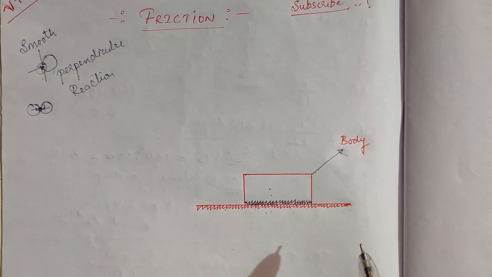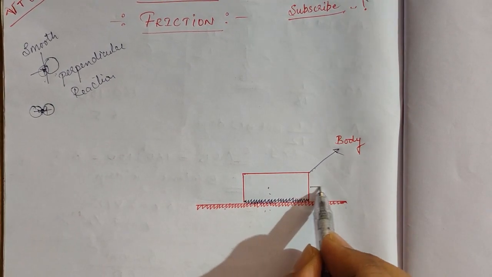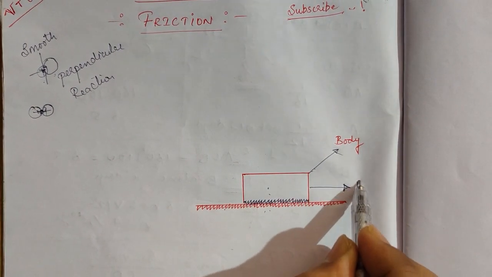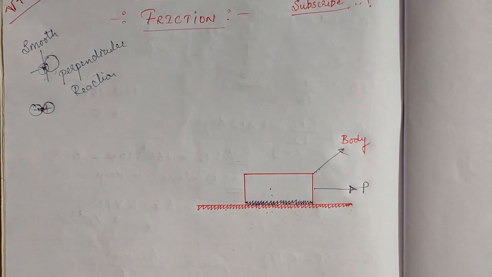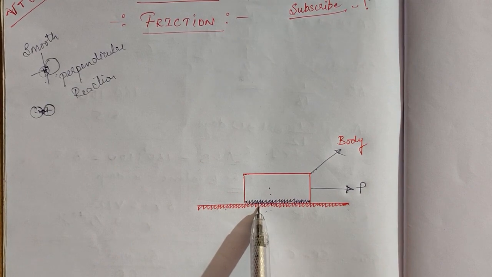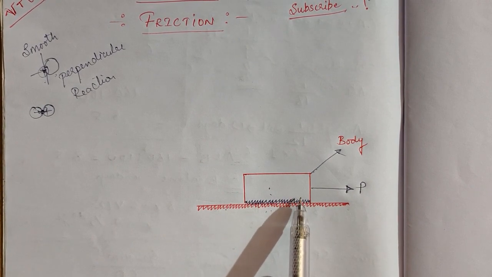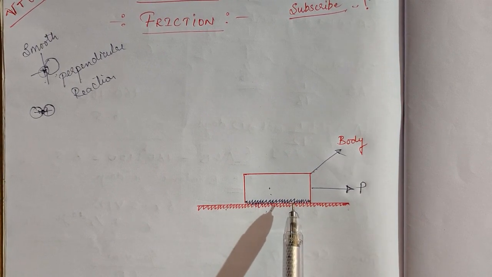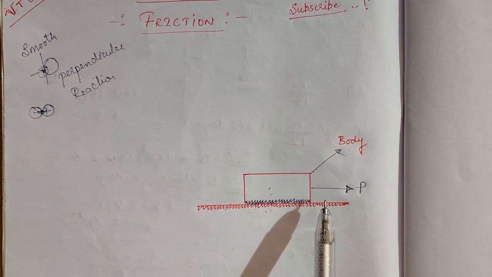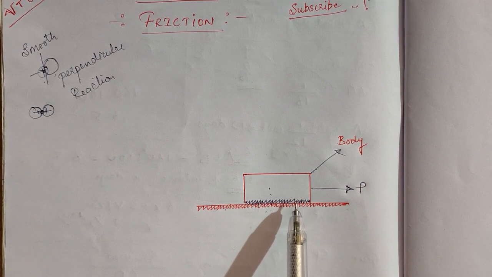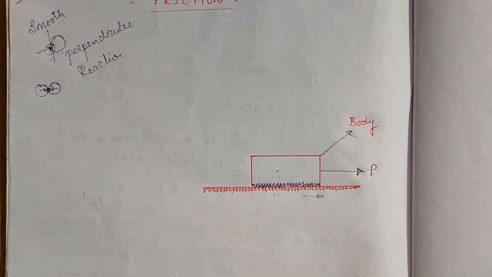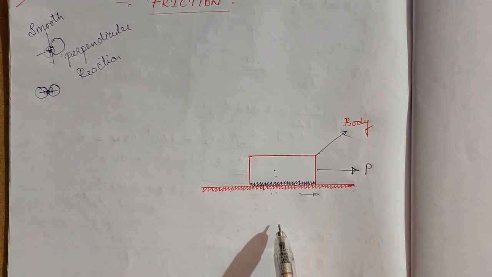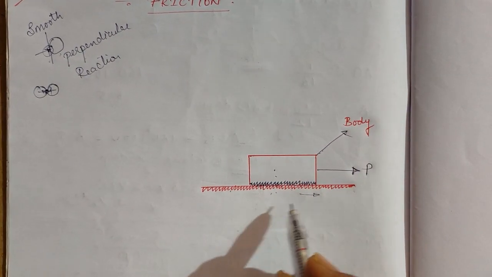When such surfaces tend to move, the interlocking of projections resists the movement in the tangential direction. It will not make the particle move forward. It will resist the movement which is pulling the body in this direction. And this resistance increases with increase in projection.